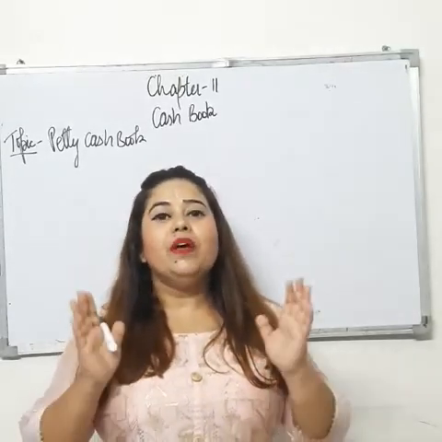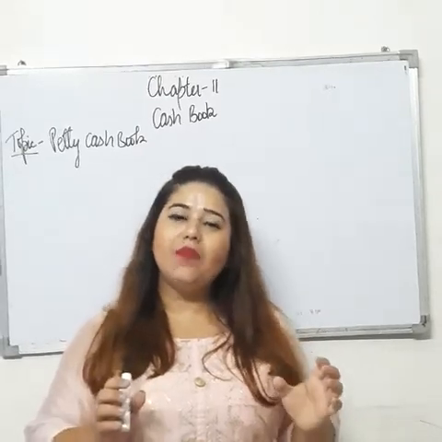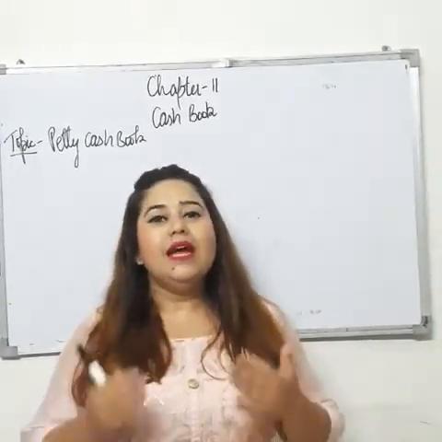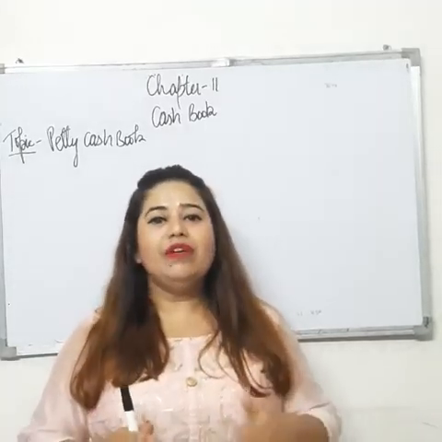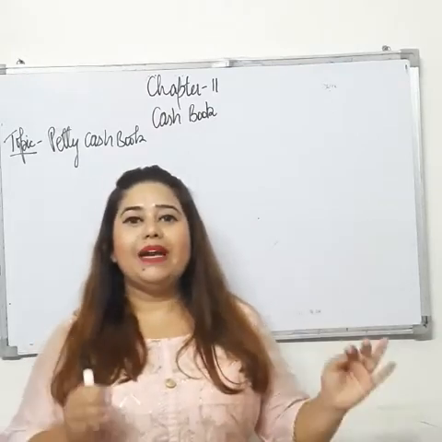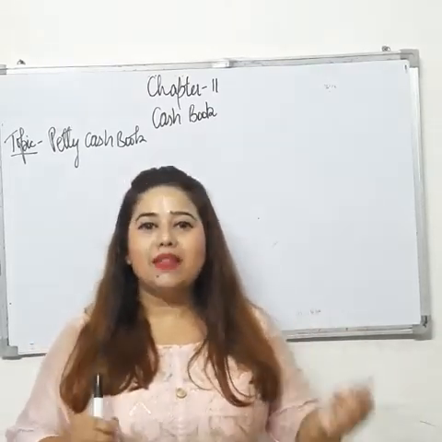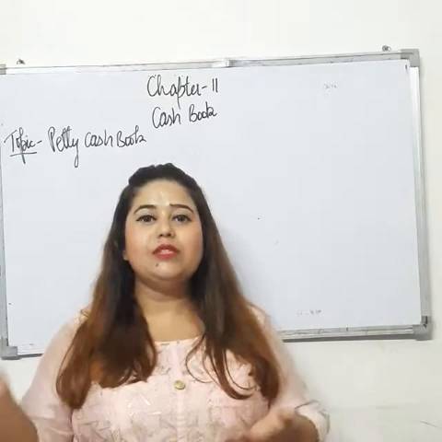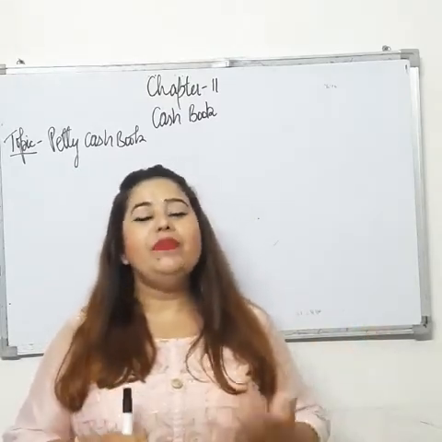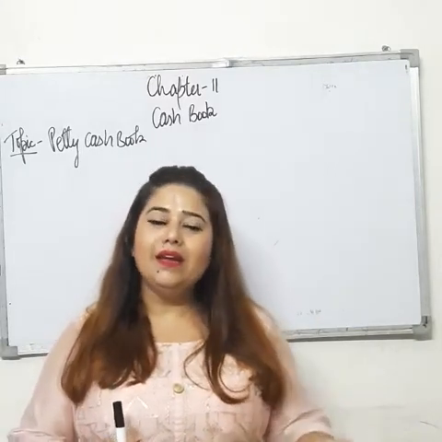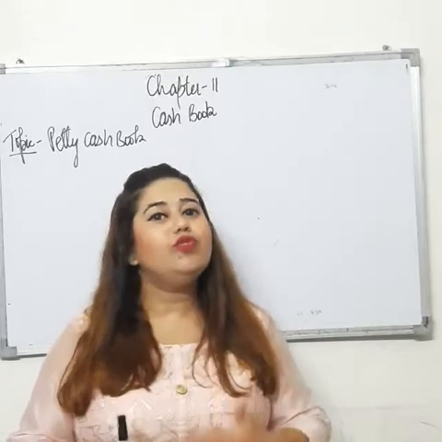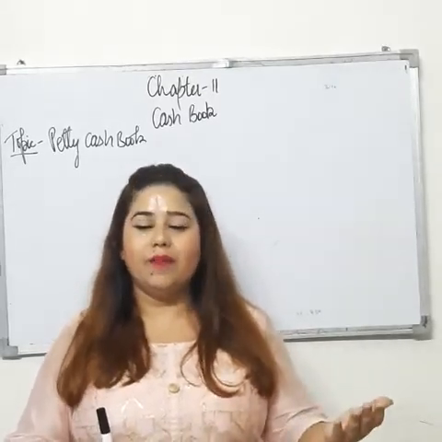Now how to maintain this petty cash book? Firstly, we give a specified amount of rupees to our petty cashier, right? For example, in the beginning of the year, we give say 10,000 rupees to the petty cashier. Now the petty cashier has to make those small payments, means below 1000 payments, from those 10,000 only, right? At the end of the year, if any money is left with him, it is his responsibility to return that amount to the owner, right?